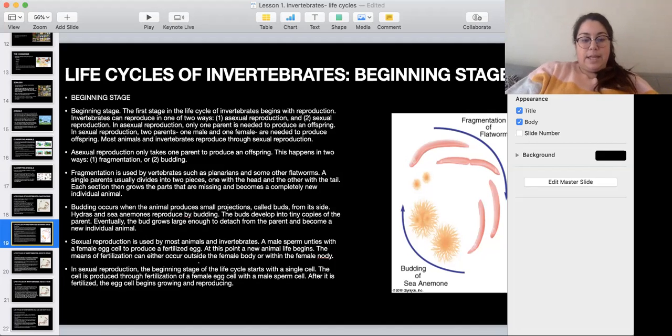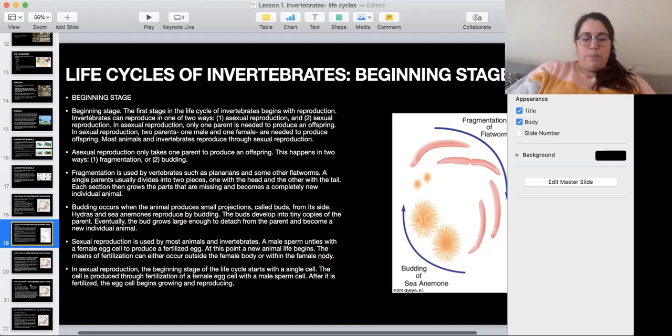And then budding is when the animal produces a small projection called a bud from its side. Hydras and sea anemones reproduce by budding. The buds develop into tiny copies of the parent, and eventually the bud grows large enough to detach from the parent and become a new individual animal. It's like, for example, if from my side, a baby was growing in my side, smaller, and then it started growing and growing and growing, and then when it's large enough, it just splits and goes away and has its own independent life. Crazy, huh?